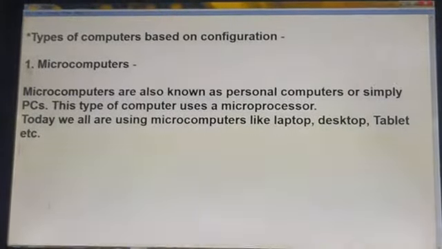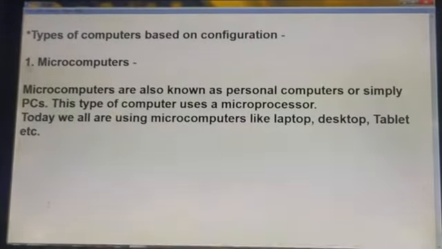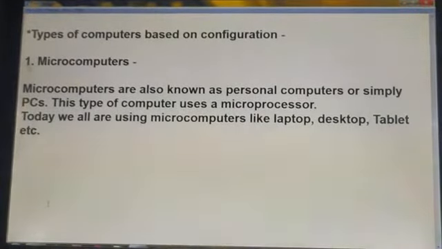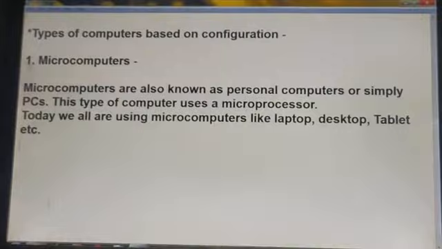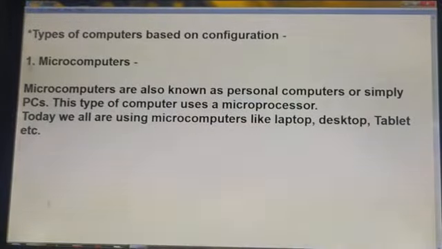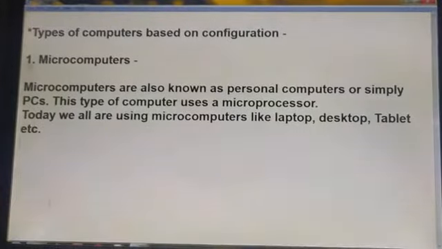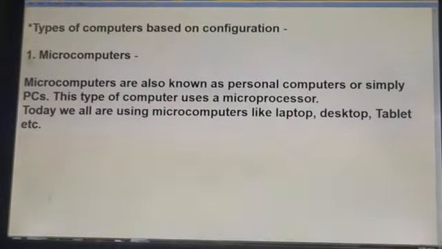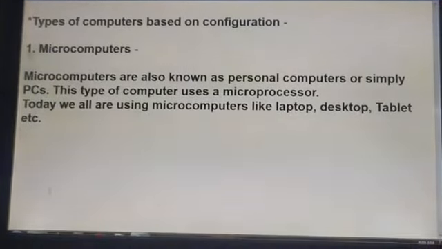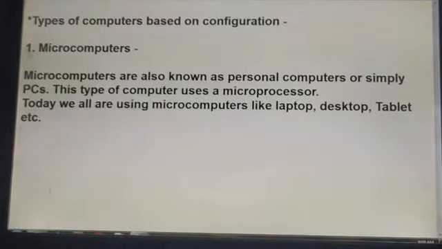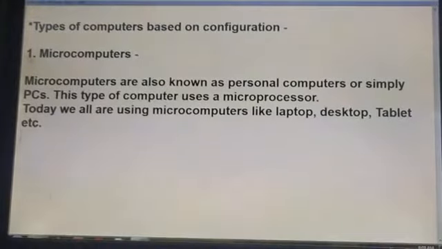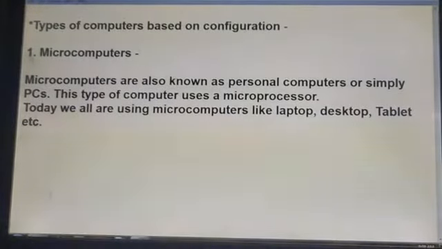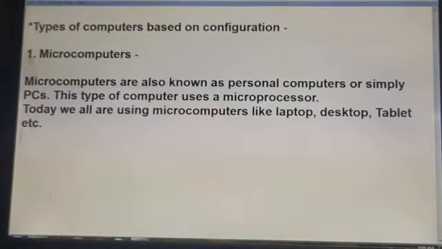iOS means that they are manufactured by the Apple company, and you can use that with the Macintosh operating system. Similarly, we can use such kind of computer with Windows 7, Windows 8, and Windows XP operating system also. So today we are using this kind of computer. That is in the category of microcomputer. All laptop, desktop, tablet, PC, and handheld computers are in the category of microcomputers.